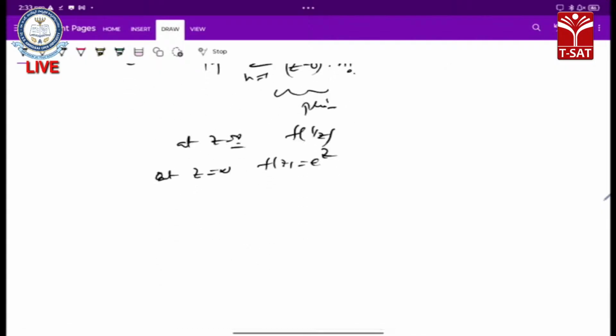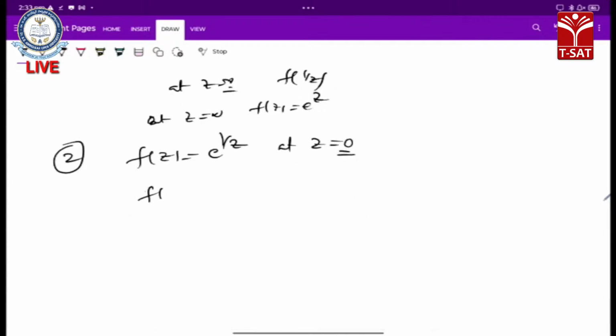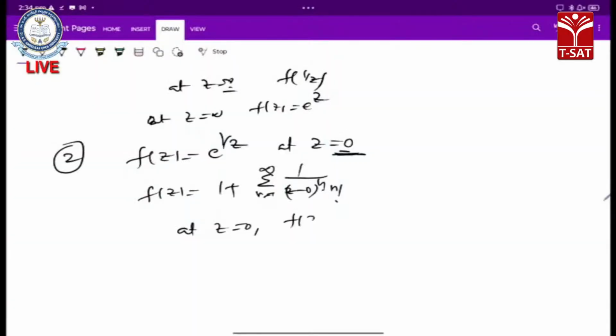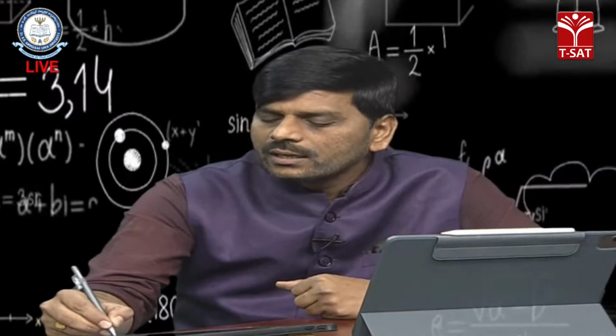In the same way, let me choose another function, f of z equals e power 1 by z at z equals 0 here. Again we express this function f of z as 1 plus summation n equals 1 to infinity of 1 by (z minus 0) whole power of n into n factorial. Yes or no? So in the expansion at z equals 0, how many terms are there in the principal part? Infinite number of terms are there. So at z equals 0, our function f of z equals e power of 1 by z has an essential singularity.